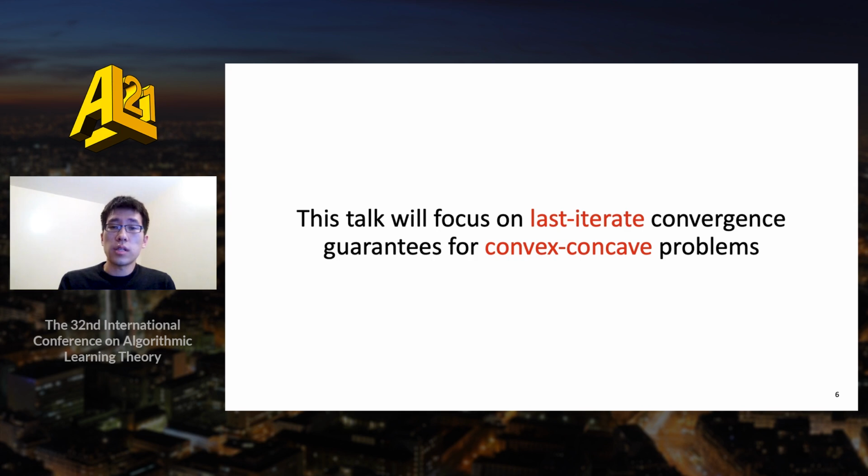In this talk, we will focus on last-iterate convergence guarantees for convex-concave problems. Algorithms with last-iterate guarantees in the convex-concave setting will more readily transfer to nonconvex-nonconcave settings because they don't have an averaging step that would depend on convexity. As we will see, many algorithms that converge in the average-iterate sense actually do not exhibit last-iterate convergence. For example, using the last iterate of gradient descent ascent leads to issues with training GANs such as non-convergence and cycling.